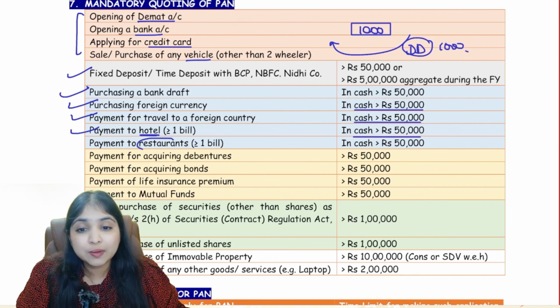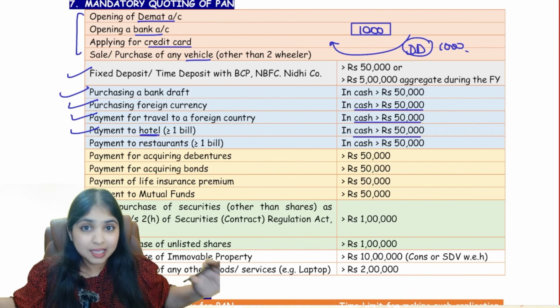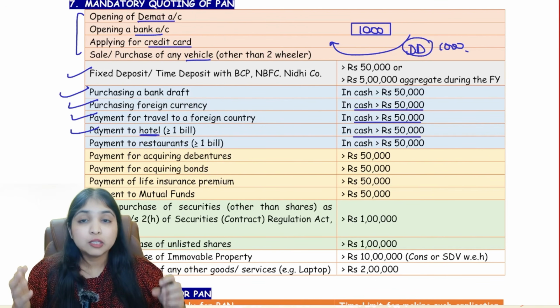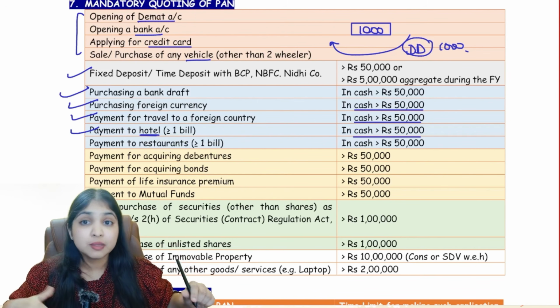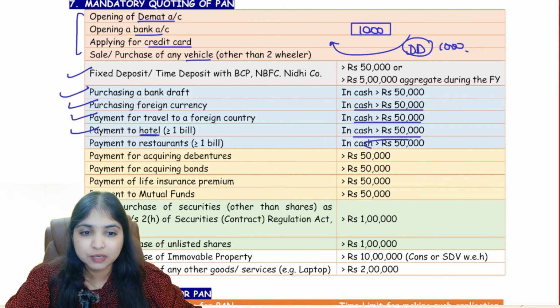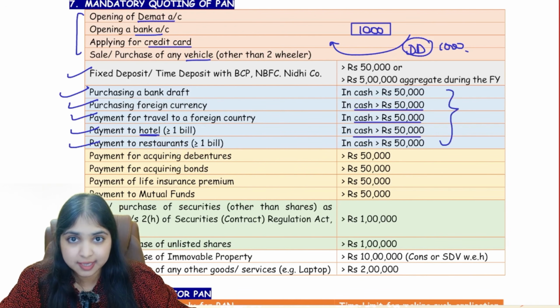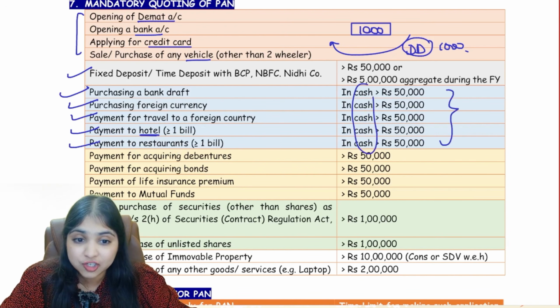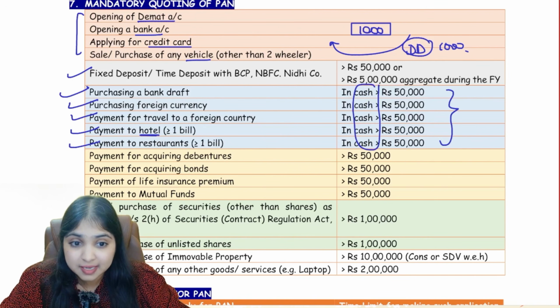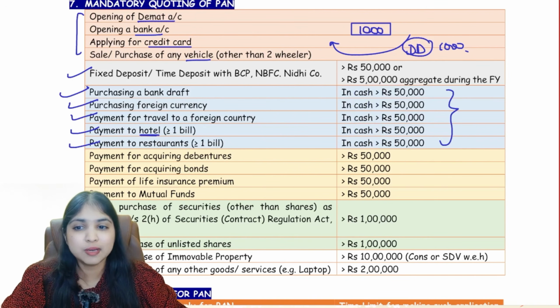Then if you go to a restaurant, let's say you took your entire team for dinner and the total bill was more than 50,000 rupees, if you're making the payment in cash of more than 50,000 rupees, you have to mention your PAN number. So in these 5 situations, guys, the transaction is more than 50,000 rupees and the mode of payment is cash. In these 5 transactions, you have to mention your PAN number.